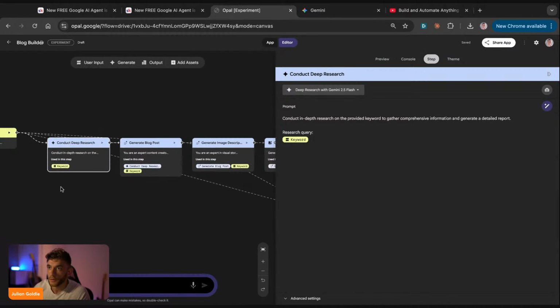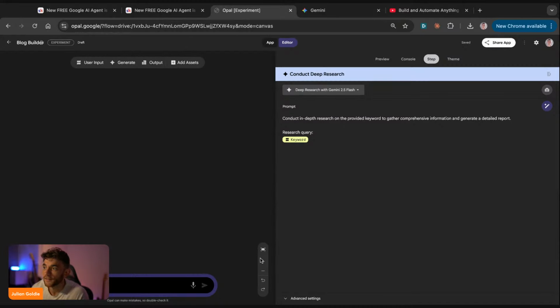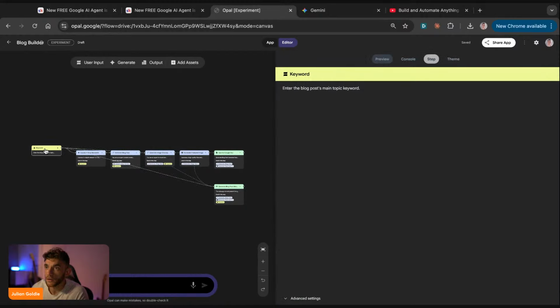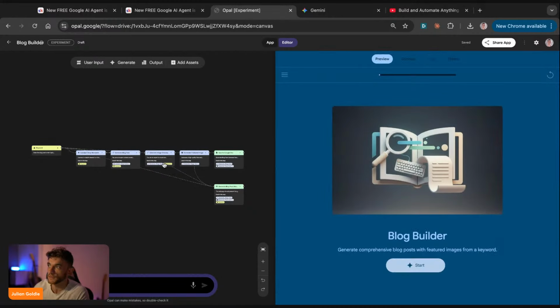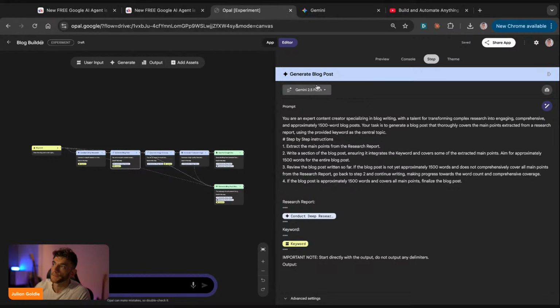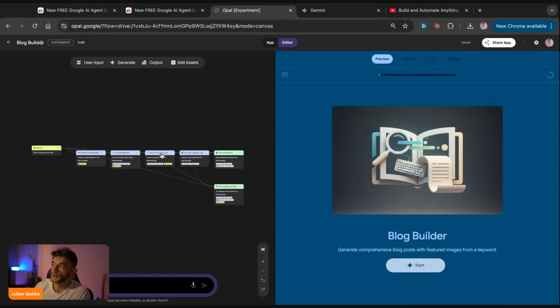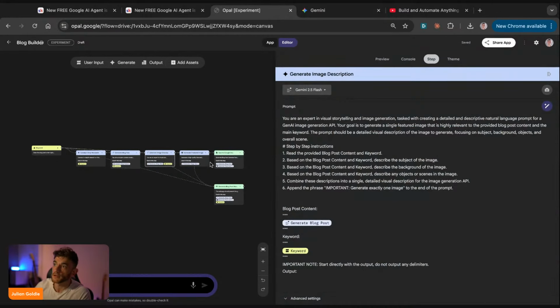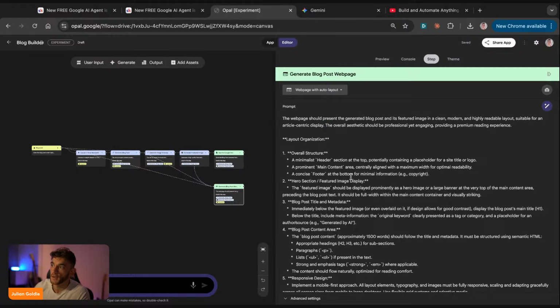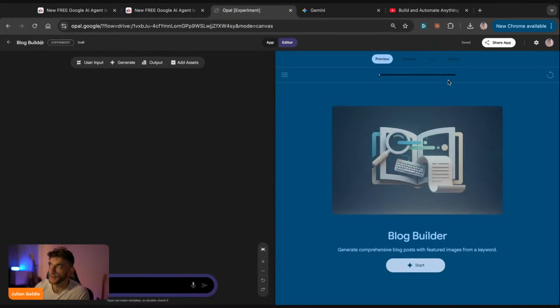So for example, if we open this up, you've got the keyword section. So you enter the blog's main topic keyword. By the way, the AI just arranged this for us. Then you've got the deep researcher, right? So this will actually do deep research with Gemini Flash. From there, it's going to generate the blog post. Then it's going to generate an image description, a featured image. It saves it directly to Google Docs for a blog post, and it actually has a prompt for generating the content, right? Let me show you how it works.